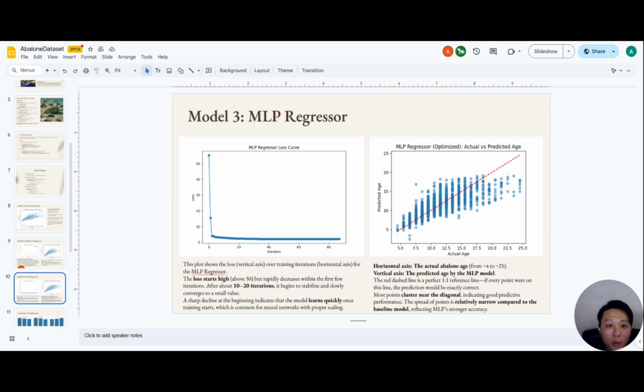So the performance of this model: the mean absolute error is 1.549 years of deviation, the lowest among our models. And then the mean squared error is 4.31, reducing large errors. The R-square score is 56.4%, outperforming XGBoost and linear regression. So the key takeaway: MLP regressor has the best performance, minimizing prediction errors and generalizing well.